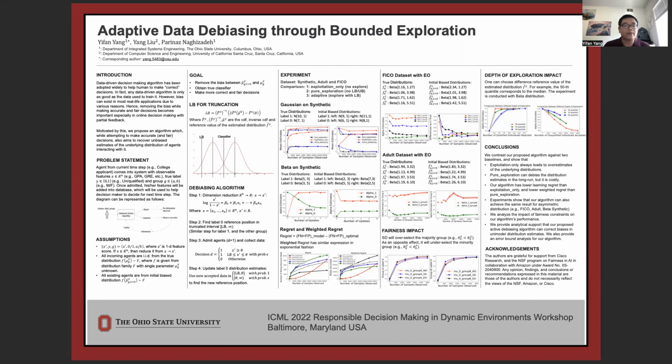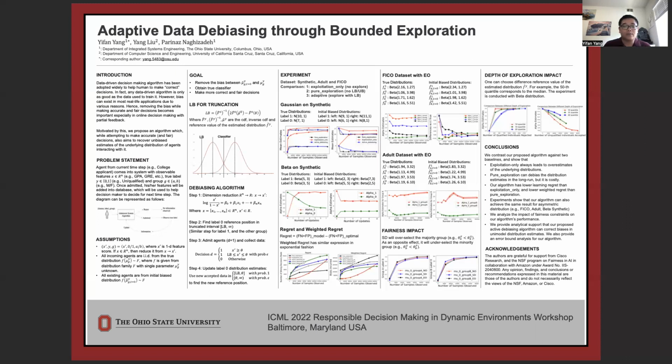In our algorithm, there is a lower bound setting, which is used to limit the depth of exploration. Once the classifier is set, only people above the classifier are admitted, and anyone below it will be rejected. So in order to remove the bias, we need to explore samples below the classifier. However, the exploration is costly, so we do not want to explore indiscriminately. We only explore up to some lower bound.